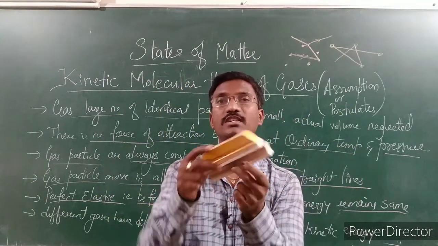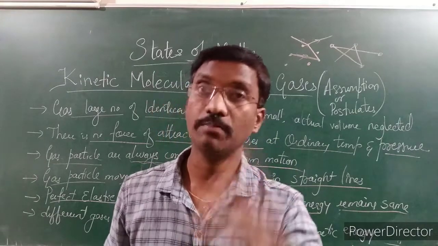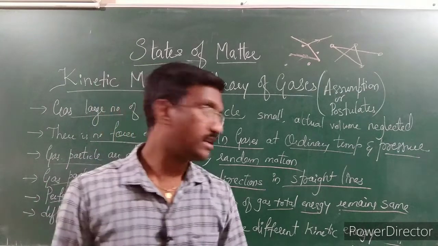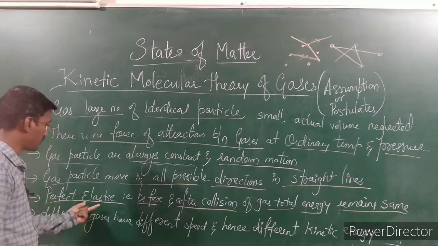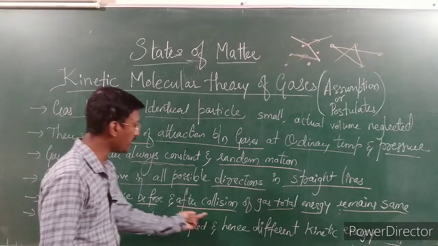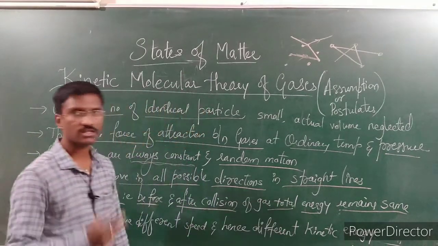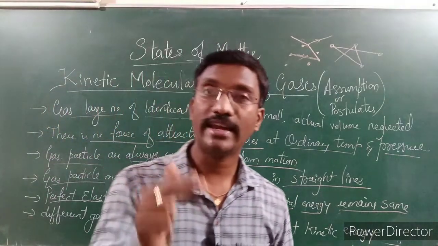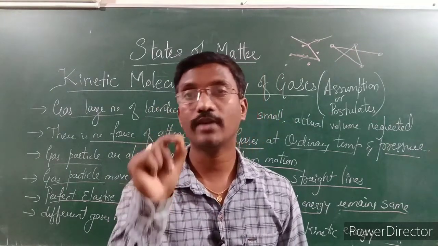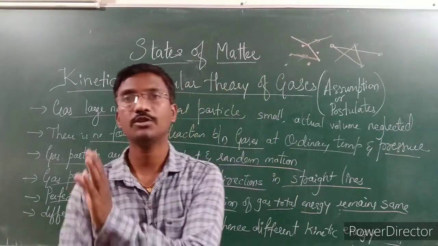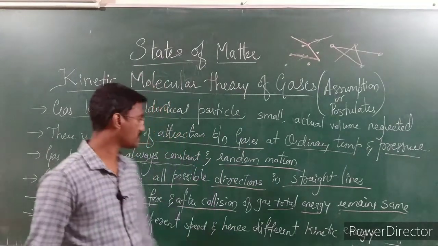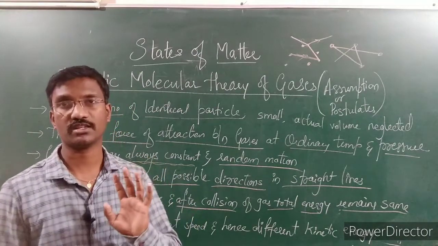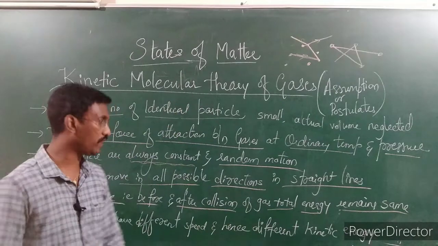Together, the total energy, how much speed it was having, will remain the same before the collision and after the collision. So this is what we call a perfect elastic collision. In the perfect elastic collision, the total energy of the gases before and after the collision remains the same. This is called perfect elastic. So here we have to remember that gases are always perfect elastic. It means the total energy remains the same before and after the collision.